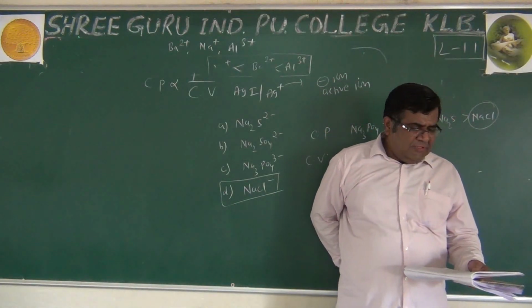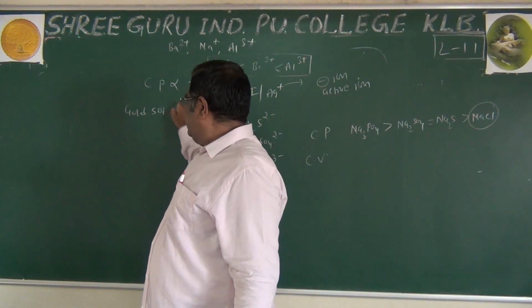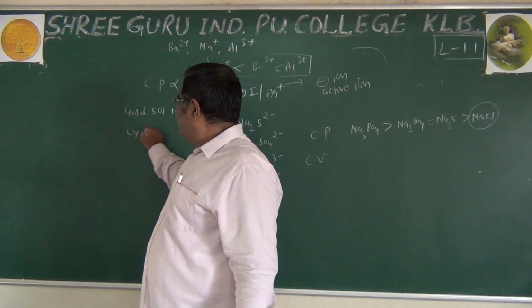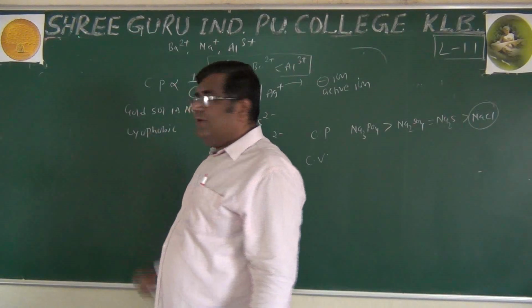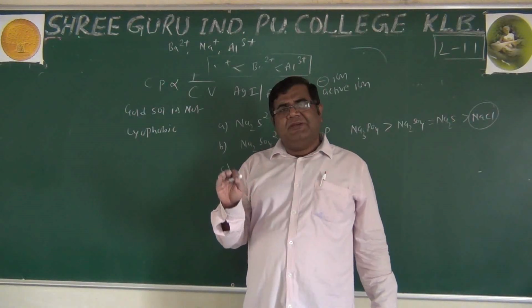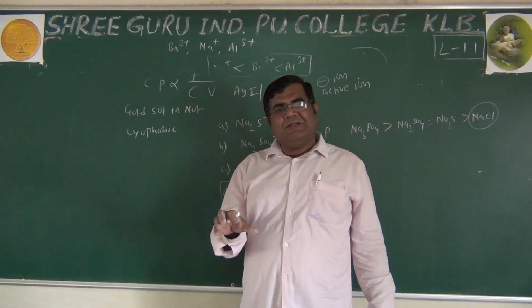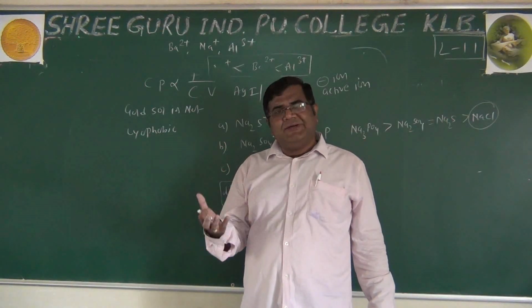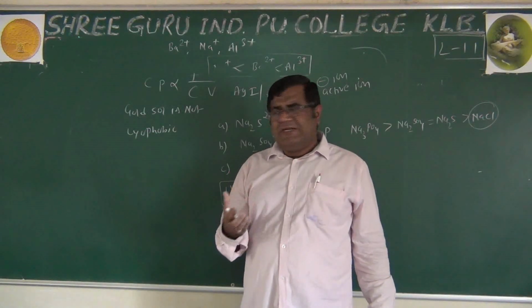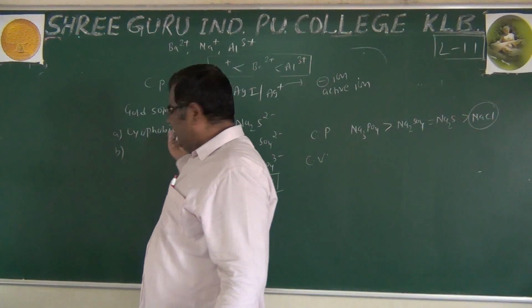Which is not true: gold sol is not lyophobic? Yes, it is lyophobic. Starch, protein, gum, gelatin, naturally occurring substances, put in water and they become lyophilic. But metal sulfide, hydroxide, oxide, they are all lyophobic. So they have given one option, lyophobic.